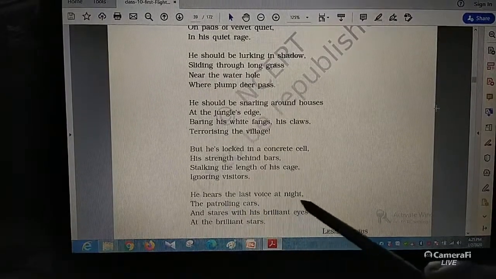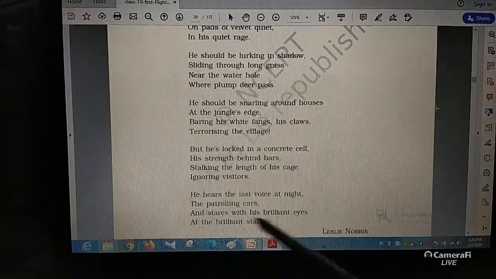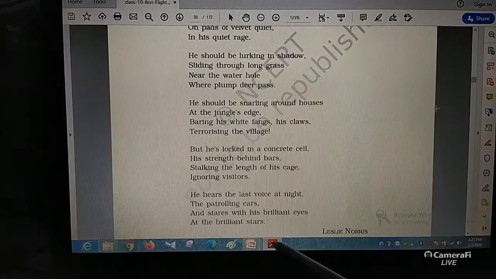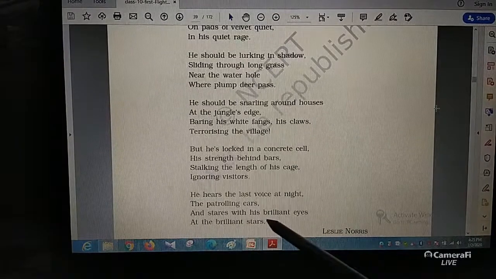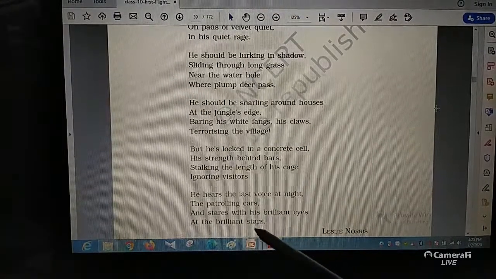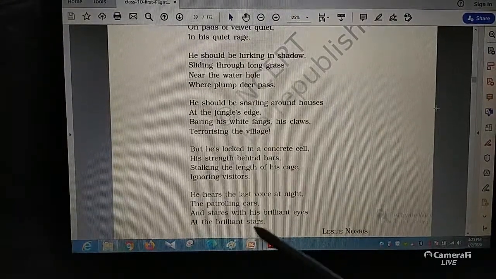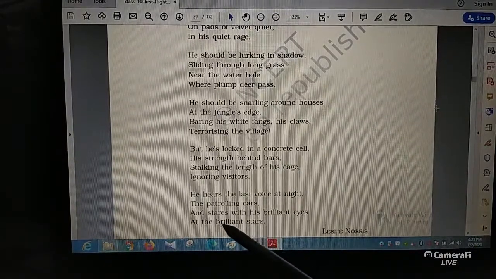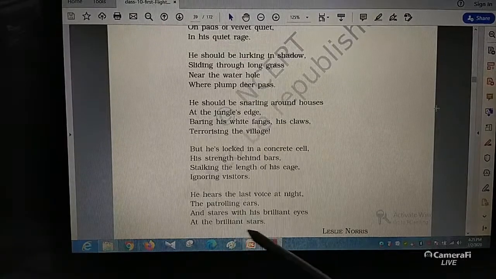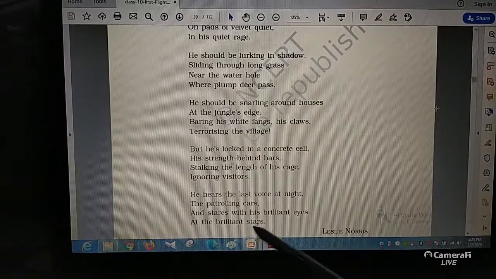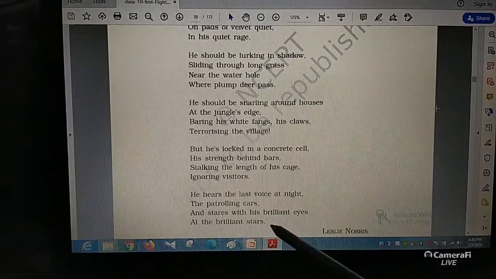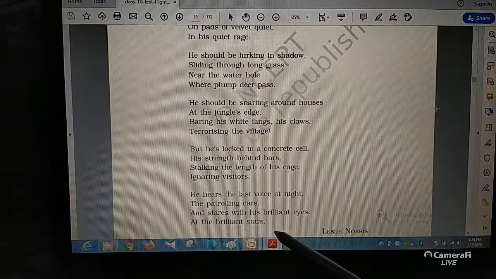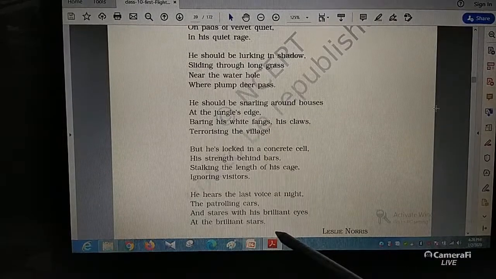He hears the last voice at night, the patrolling cars, and stares with brilliant eyes at the brilliant stars. So why is the tiger looking at the brilliant stars? The tiger is looking at the brilliant stars with a hope so that one day he can be moved out, or he can escape from the cage.